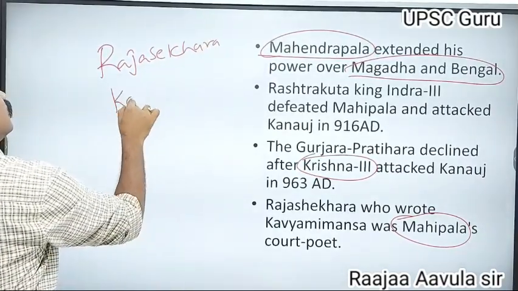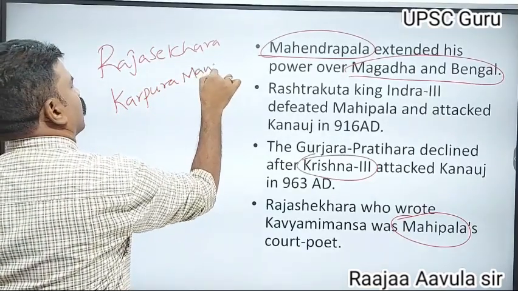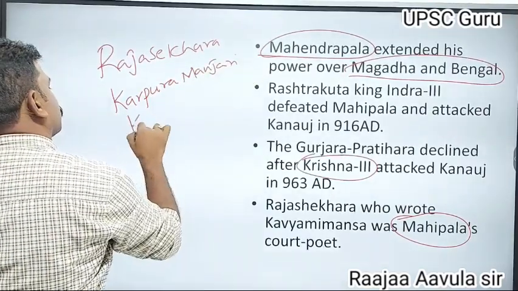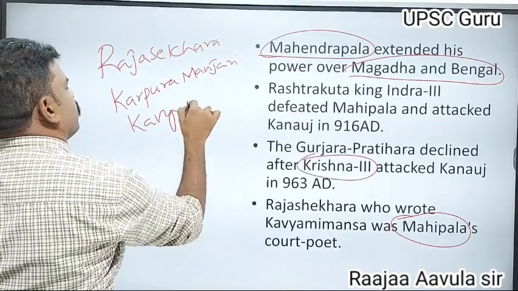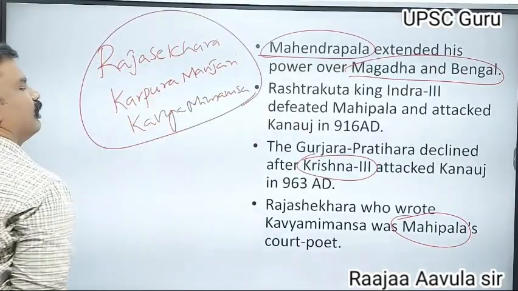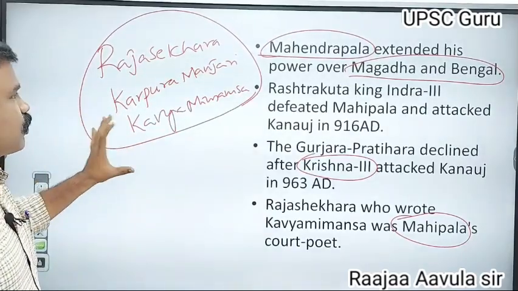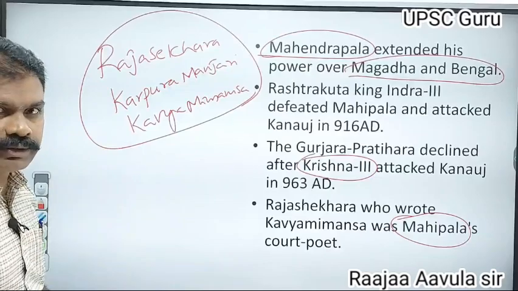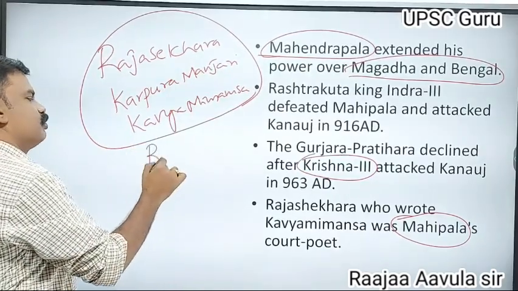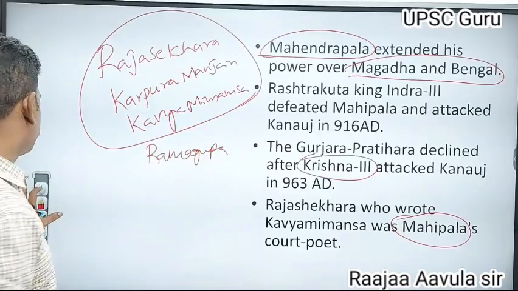Rajasekara wrote Karpura Manjari and Kavya Mimamsa. These two books speak about Indian history. Several historians and several kings were mentioned, like the Gupta king Ramagupta, who is also mentioned in this book.